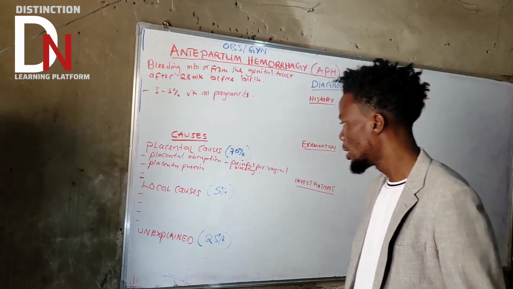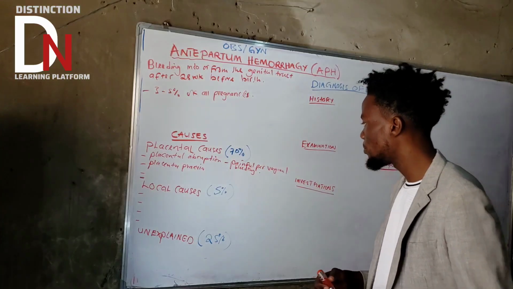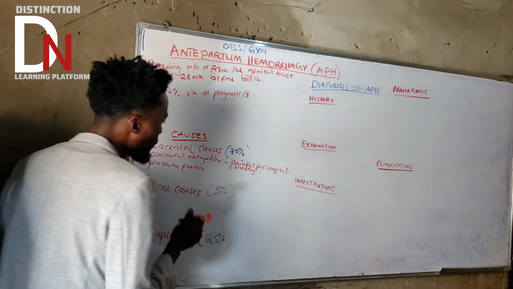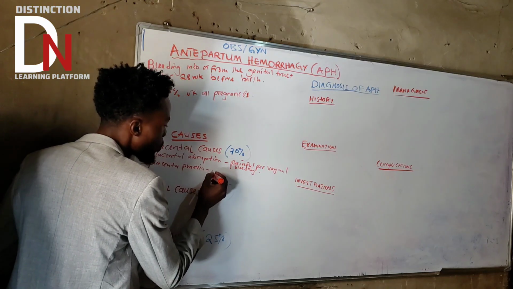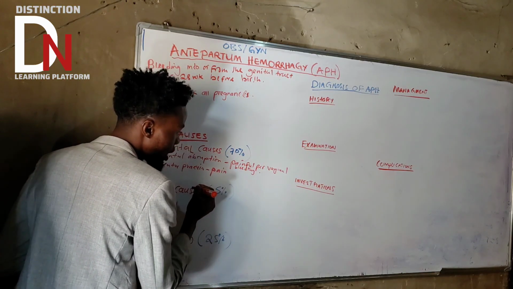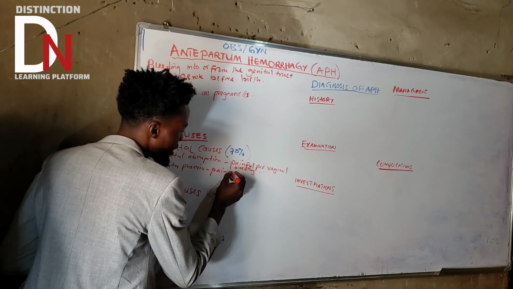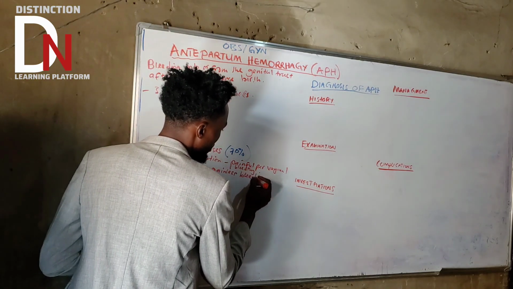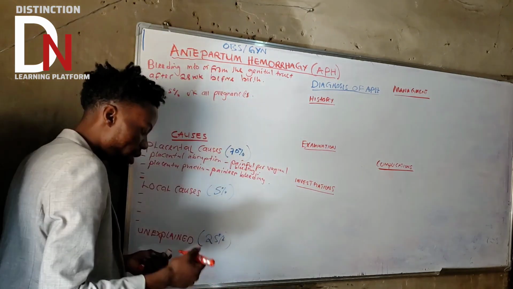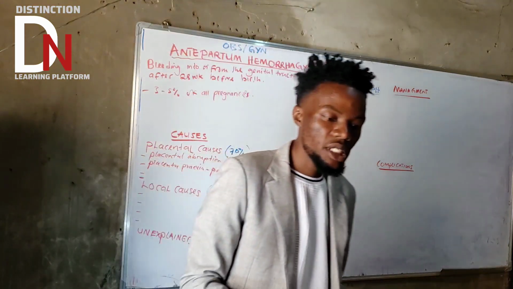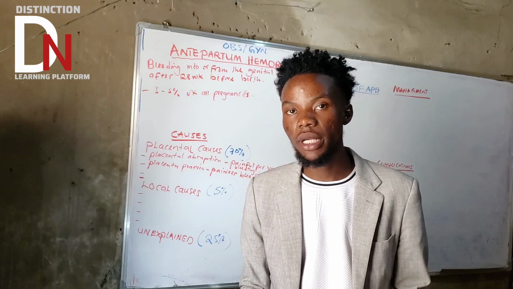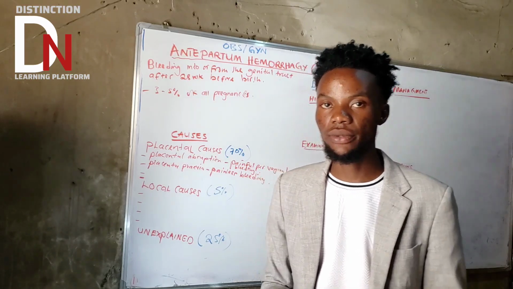What are the characteristics of bleeding arising from placenta previa? Very important: painless vaginal bleeding. Placenta previa affects more the mother than the fetus.